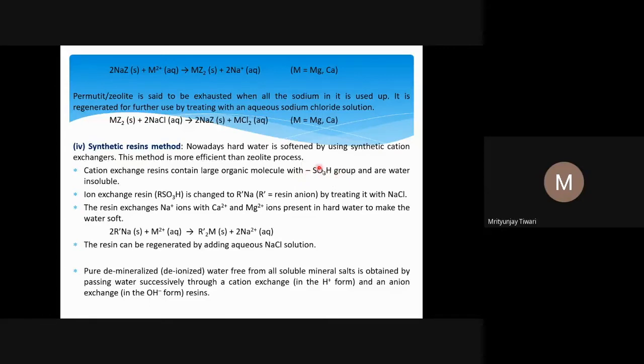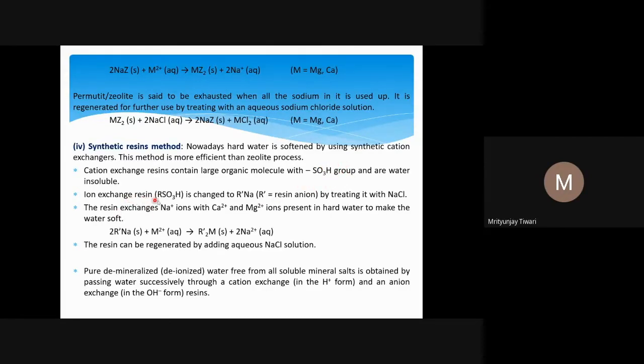So RSO3H is what we call a sulfonic acid, like RCOOH is the carboxylic acid, and this sulfonic acid is more acidic than the carboxylic acid RCOOH. When you use this in water, the H plus ion will go into the water, and sulfonate formation will happen. When sodium ions are there, the Na plus and this negatively charged sulfonate will interact. We can understand it as a salt formation.